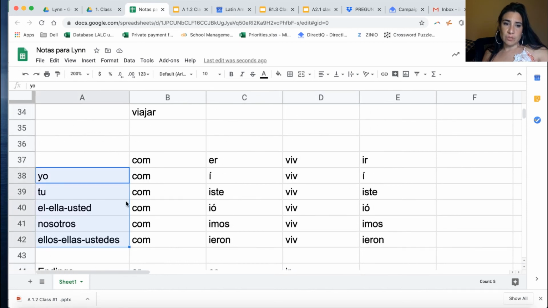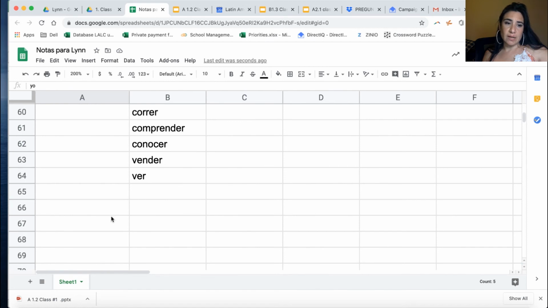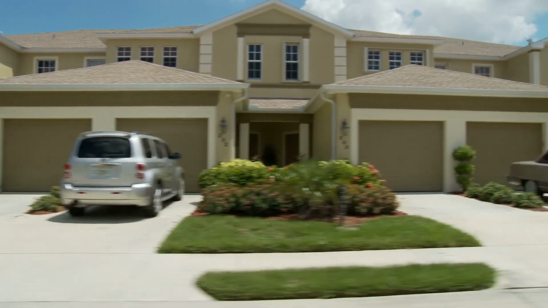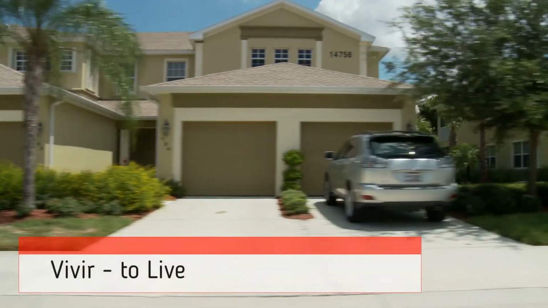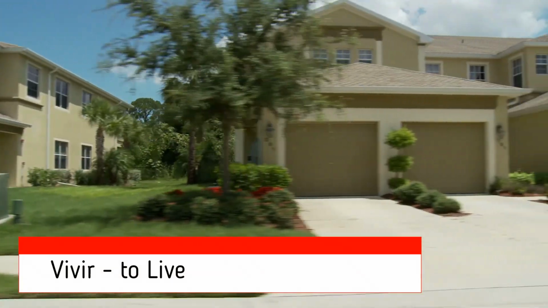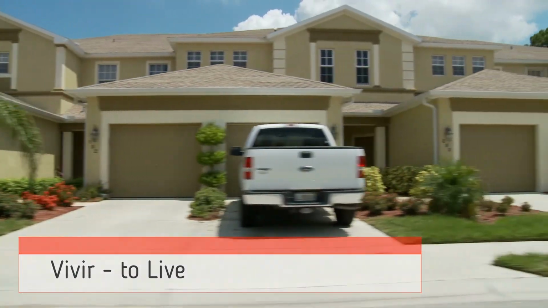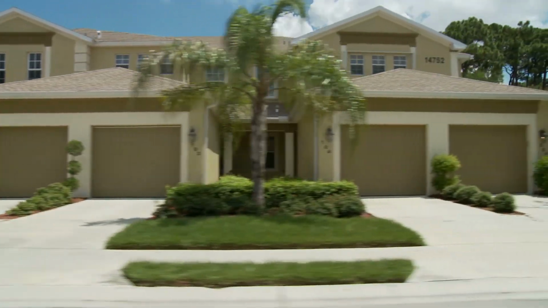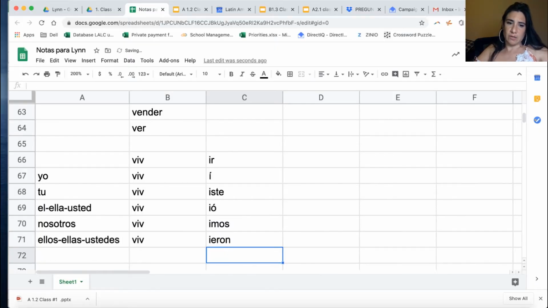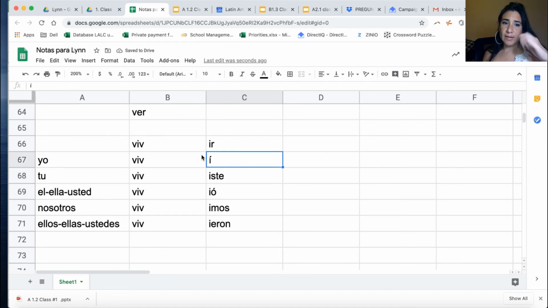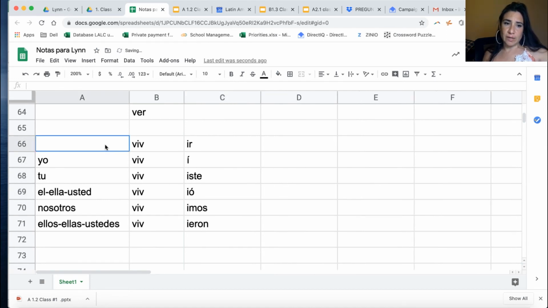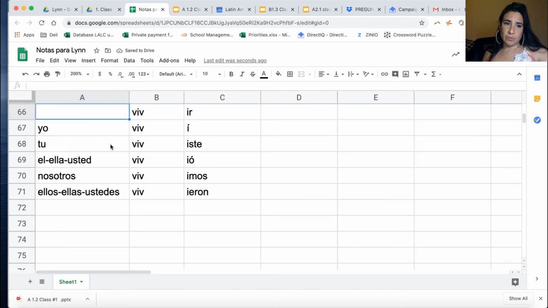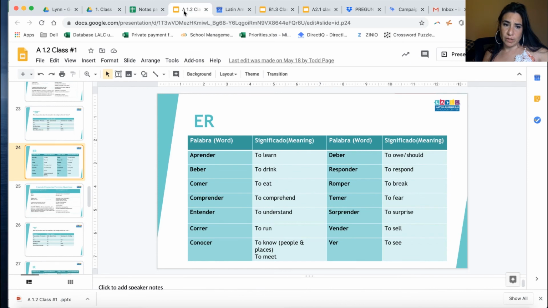Now let's do the IR verbs, which have the same ending. Let's do vivir, for example. Vivir means to live. For example, yo viví en Alemania. So let's do yo viví, tú viviste, él vivió, nosotros vivimos, y ellos vivieron, okay? It has the same ending. Now practice with these verbs and try not to look at them.